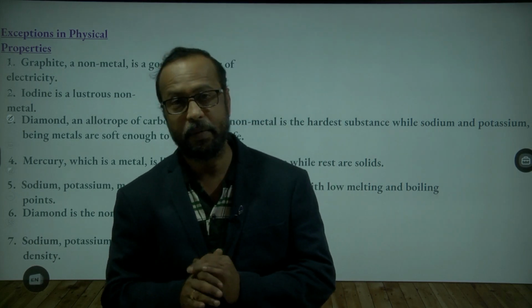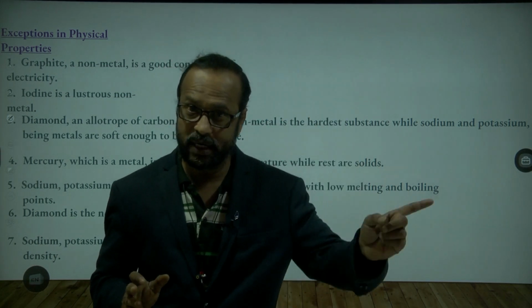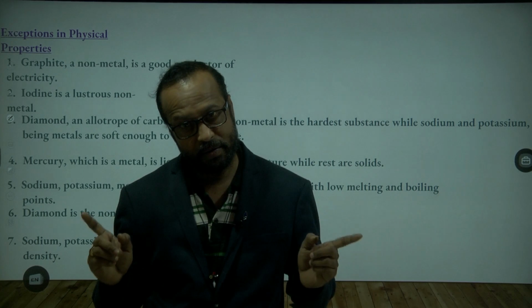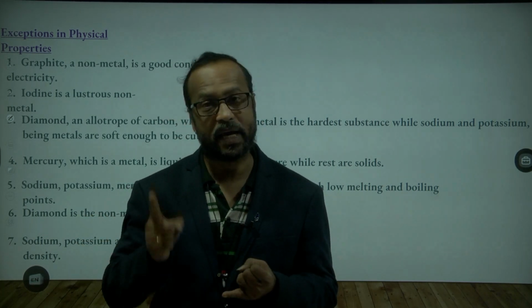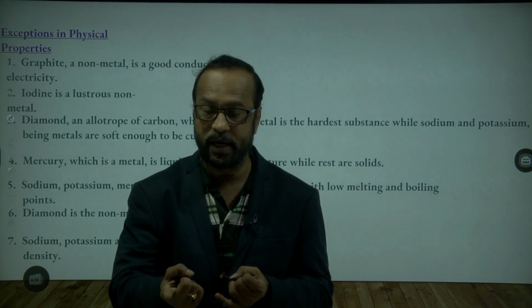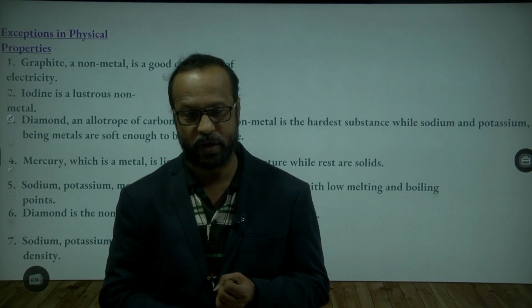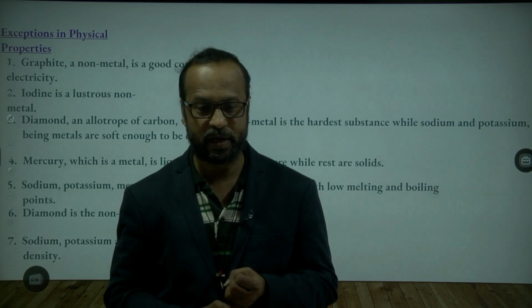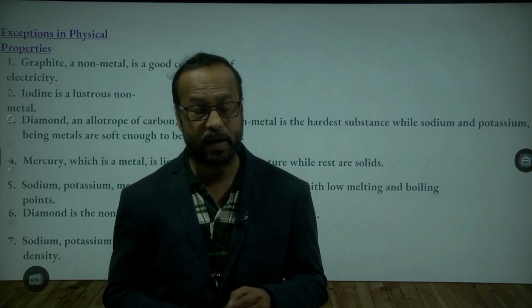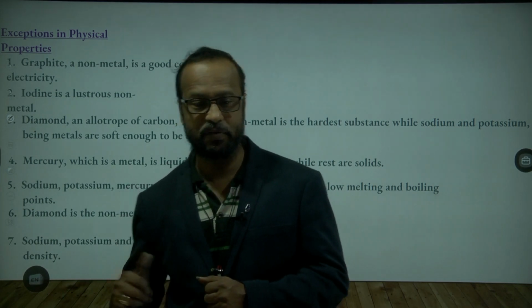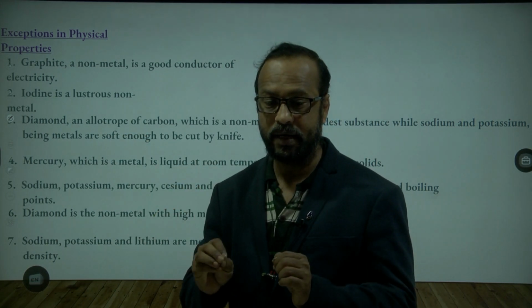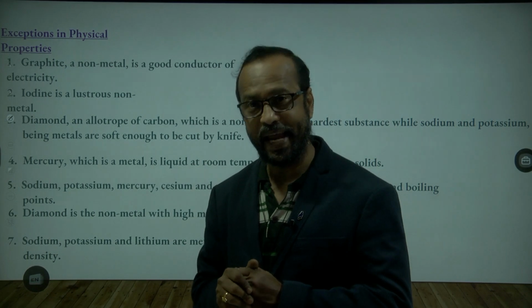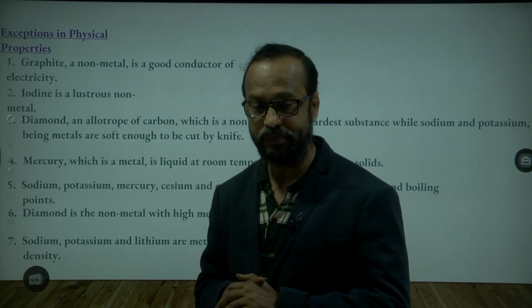Generally we have studied that metals are good conductors and non-metals are poor conductors. But here graphite, being a non-metal, is a good conductor of electricity. Is this clear to you?